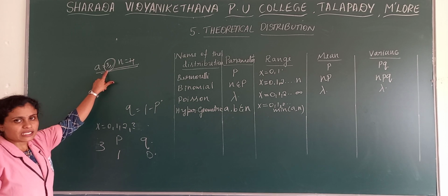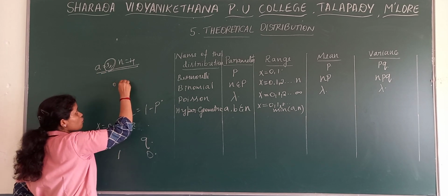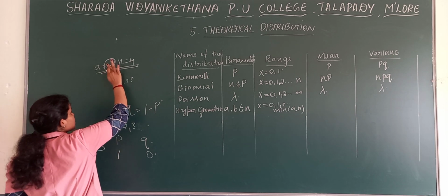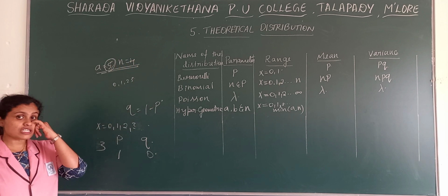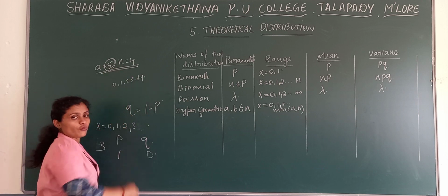Which is minimum, that is your range. Here minimum is A, so here the range is 0, 1, 2, 3. For another example, here A is 5, N is 4. Which is minimum? N is minimum. So in that case, your range is 4.